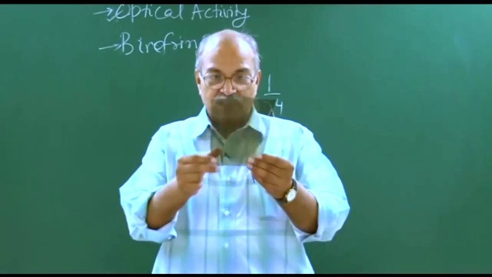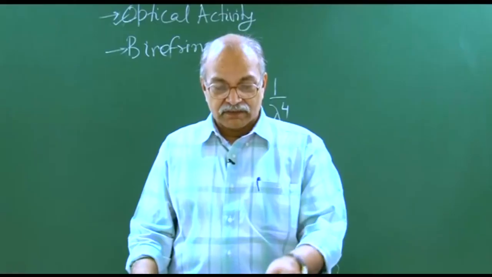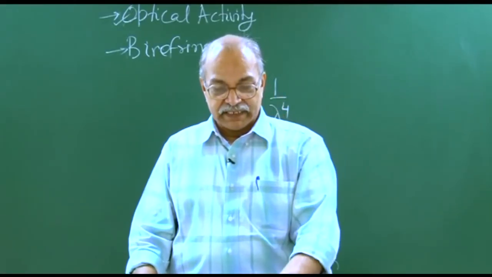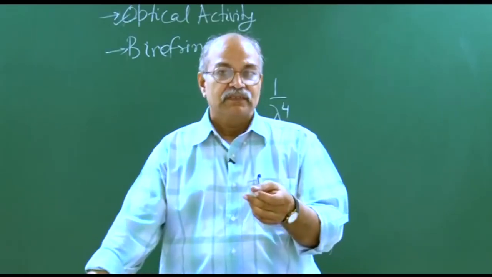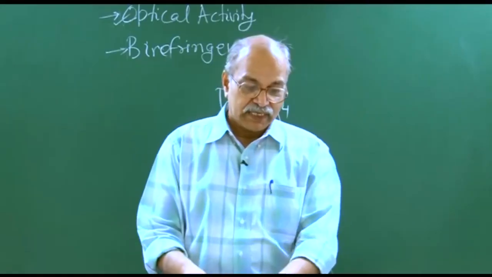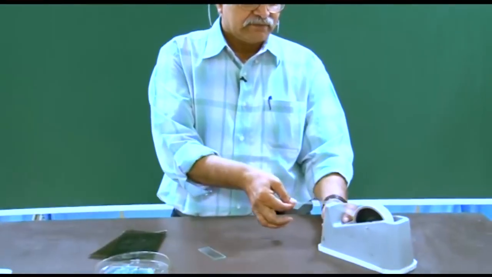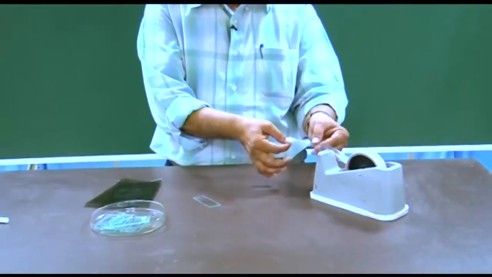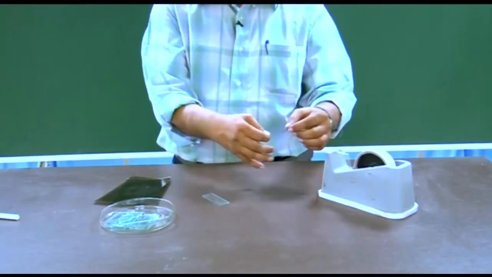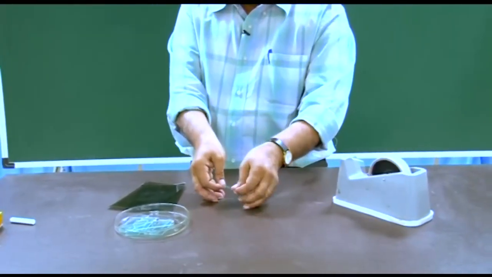I have these two polarizers and several glass slides. On one of the glass slides I will put a layer of this cellophane tape. So I take a layer and put this layer of tape on this glass slide.